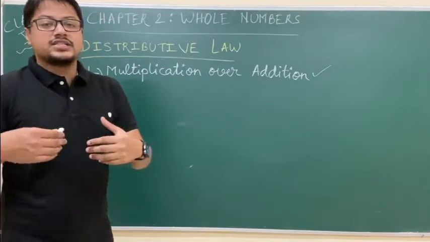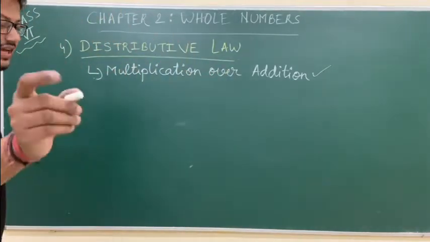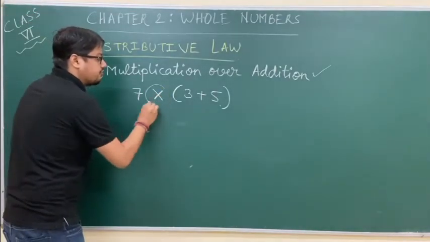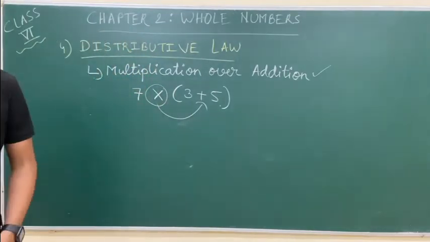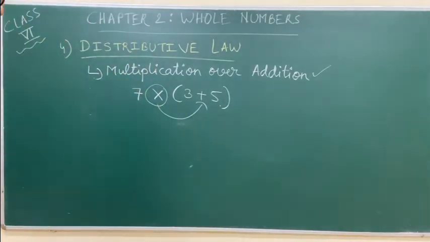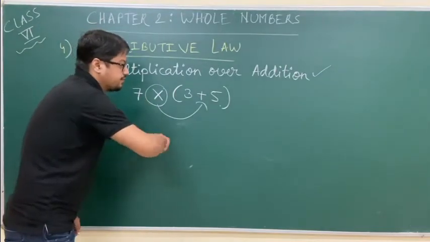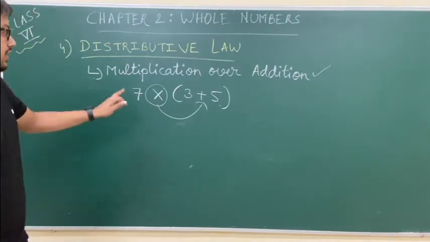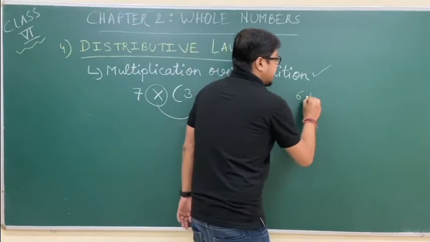Now let us see what is the meaning of the statement multiplication over addition. I will take a simple example. This is the meaning of distributive law of multiplication over addition. Multiplication over addition, meaning multiplication will be outside the bracket, addition will be inside the bracket. In 7th standard, addition over multiplication can be something like this.